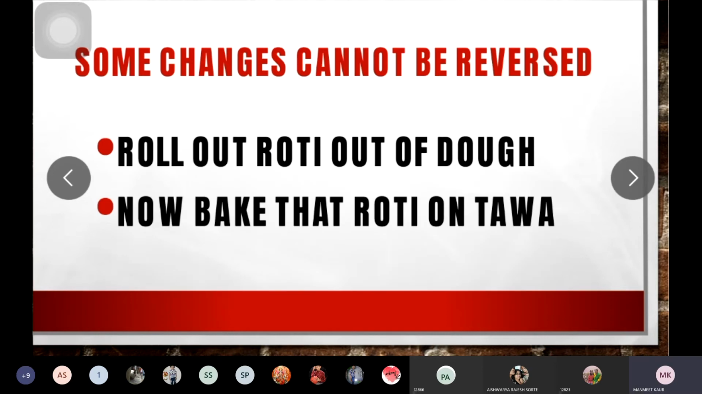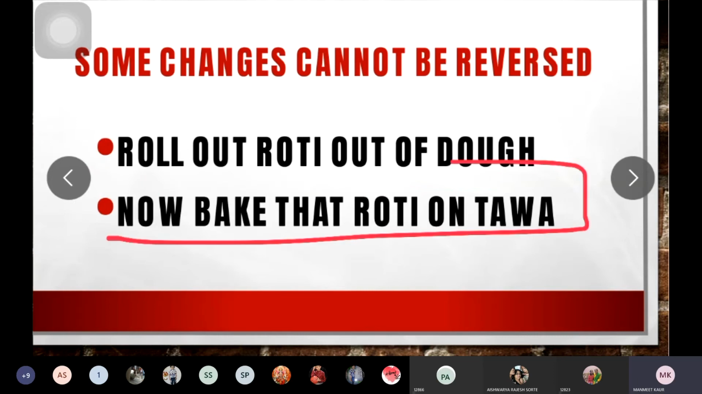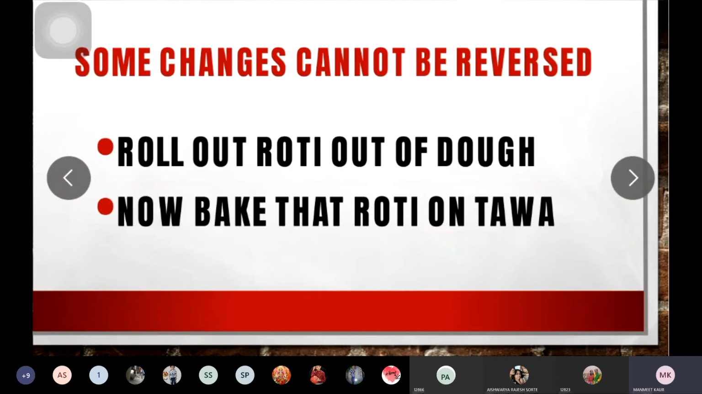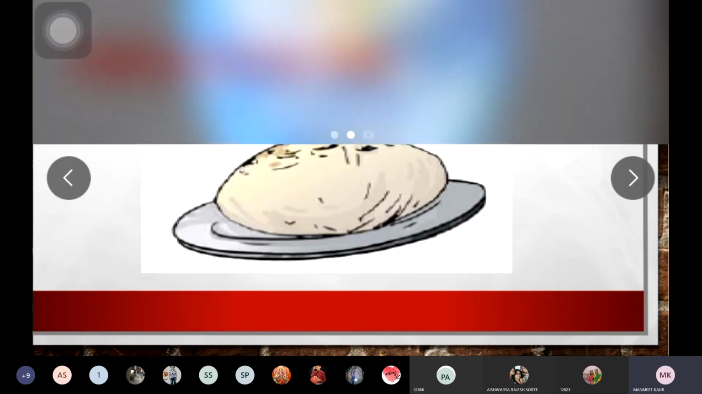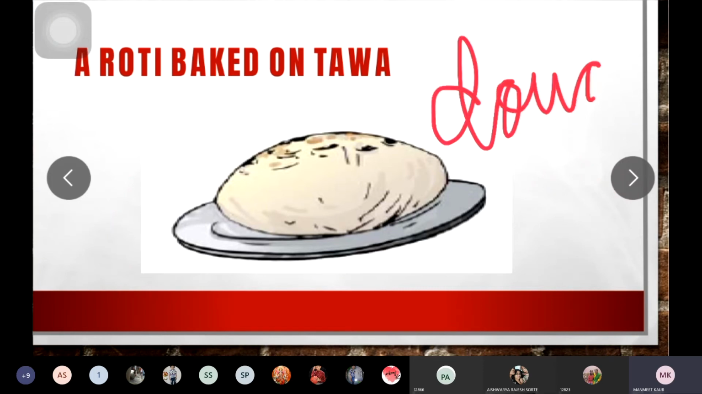The second example: the roti that you have rolled using the dough, atta, you are now baking that roti on the tawa. That change cannot be reversed back. This baked roti cannot be converted into dough again. So this is an irreversible change.